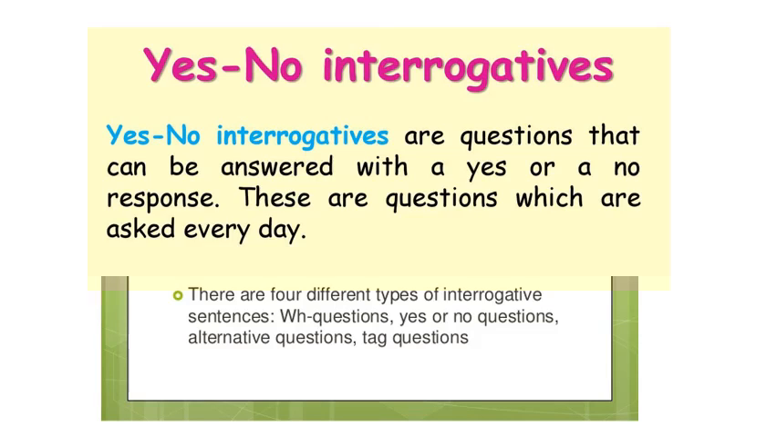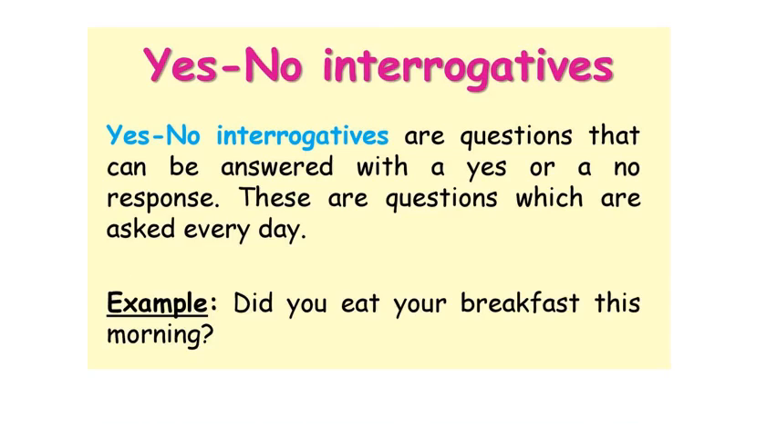The most frequent types of questions are yes or no interrogatives or WH questions. Here is the definition of where we use yes and no interrogatives. They are questions that can be answered with a yes or a no response. These are the questions which are asked every day. For example, did you eat your breakfast this morning? So the answer will be yes or no.